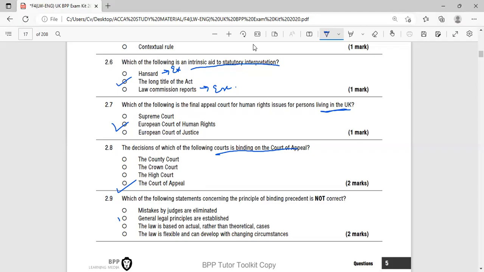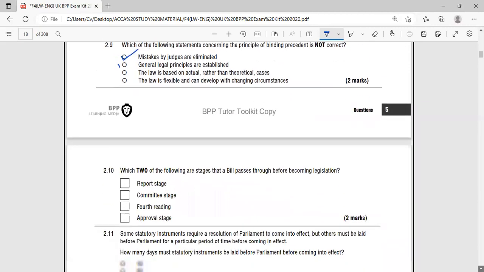The law is based on actual rather than theoretical cases. The law is flexible and can develop with changing circumstances. Mistakes by the judges are never eliminated. "Are eliminated" is incorrect, because mistakes can never be eliminated once judges have made any kind of mistake.